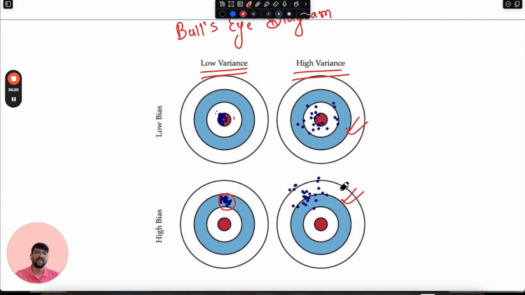So that's why we can definitely say that this model is suffering from high variance. Okay, and this is low variance and this is low variance. So this is the scenario that we actually want. Now quickly understand the low bias and high bias as well.